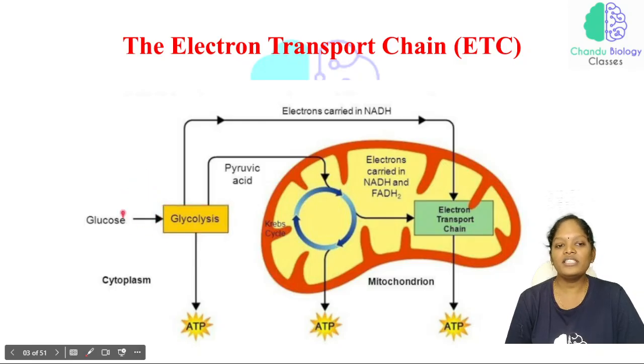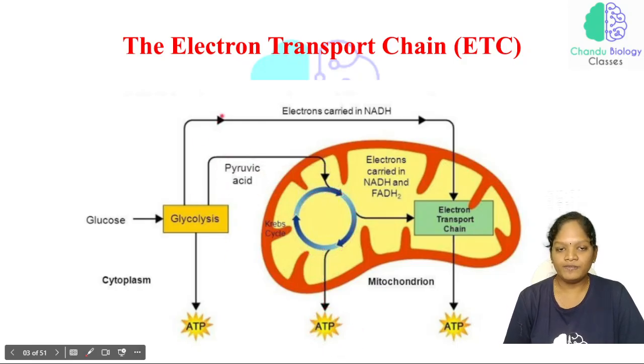In glycolysis, glucose is converted into pyruvic acid, and this cycle is called the glycolysis process, where glucose is converted into pyruvic acid in the cytoplasm, and with the help of the glycolysis cycle, ATP is produced. After that, the pyruvic acid is converted into acetyl-CoA, and the Krebs cycle continues, and as a result ATP is produced.